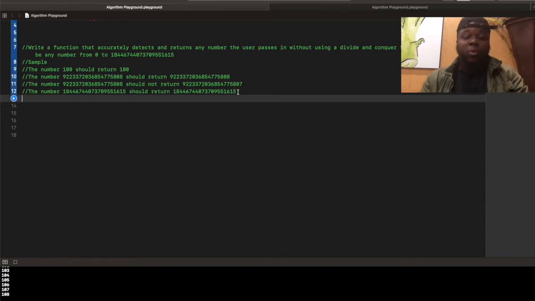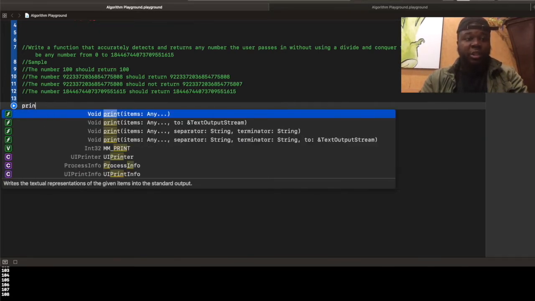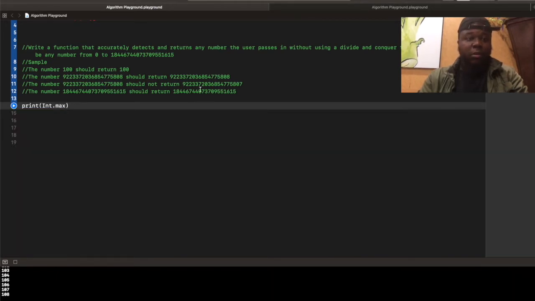Okay, so why am I using such large numbers? This is to test the interviewee's knowledge of the distinction between integers and unsigned integers. The maximum value of an integer, the highest it can go, is in fact 9 quintillion 807.